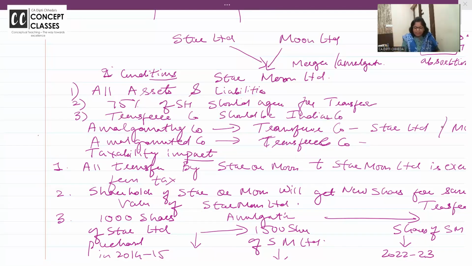All the assets and liabilities should be transferred. 75% of shareholders should agree. The transferee company should be an Indian company. Then for the amalgamating company, the transferor company, the amalgamated company, the transferee company, there is no need to pay any tax. Okay, right.